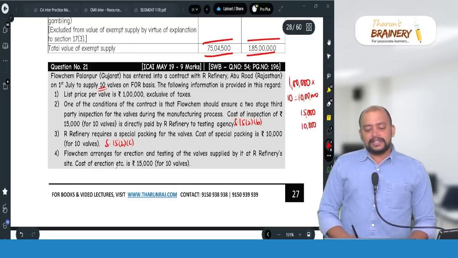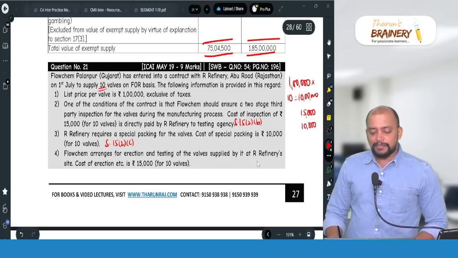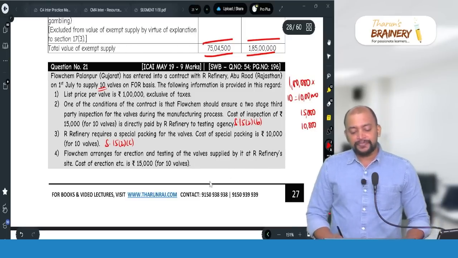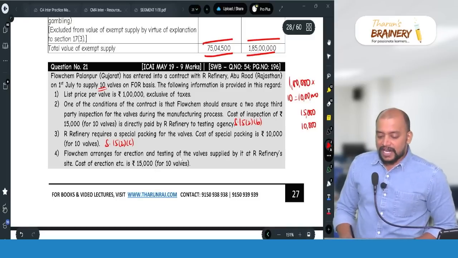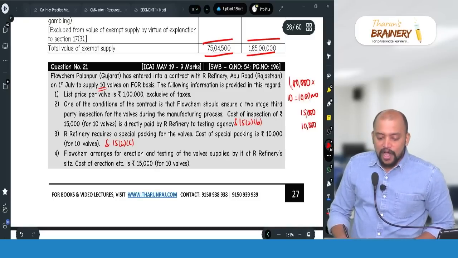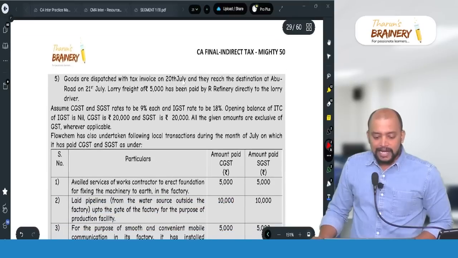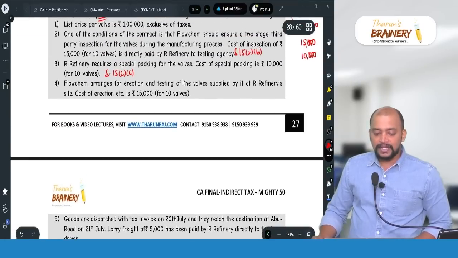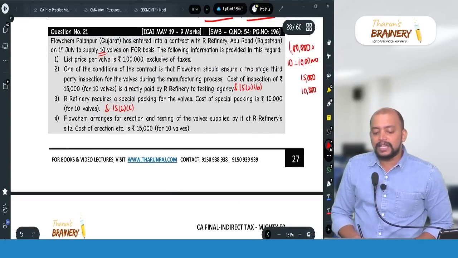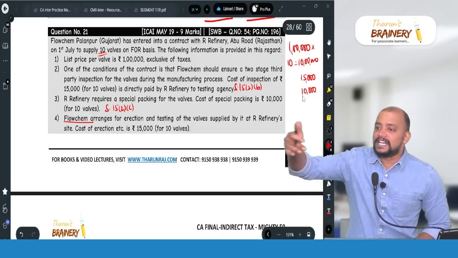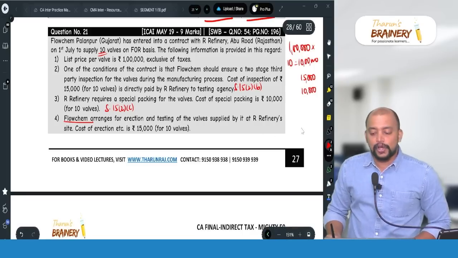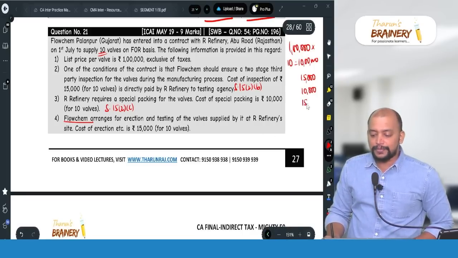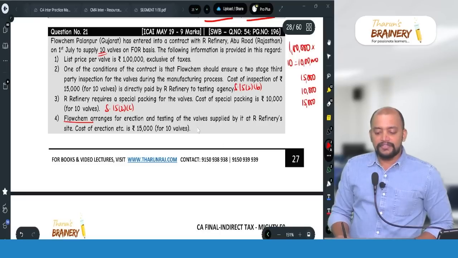Flowchem arranges for erection and testing of the valve supplied by it at our refinery. Cost of erection is 15,000. So they arrange for erection and testing, and as per the contract they need to do the installation at our refinery, correct? Flowchem, they are arranging here, means installation. So installation, even though after delivery, but it is incidental, should always be included in the value. 15(2)(c).